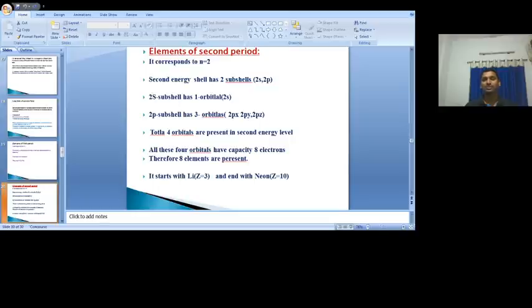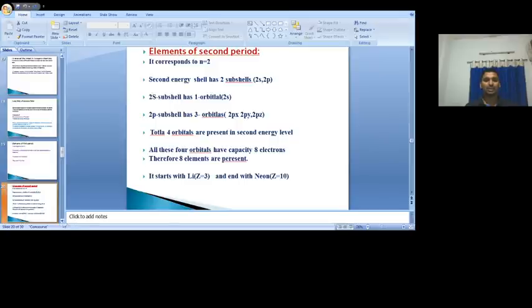After Z is equal to 2, what is the next immediate element? Z is equal to 3. And in the second period, the elements start with atomic number Z equal to 3 and end with Z equal to 10. Why? Because how many elements are present in the second period? 8 elements. So the second period, corresponding to n is equal to 2, consists of 8 elements. It starts from atomic number Z equal to 3 and ends with Z equal to 10.